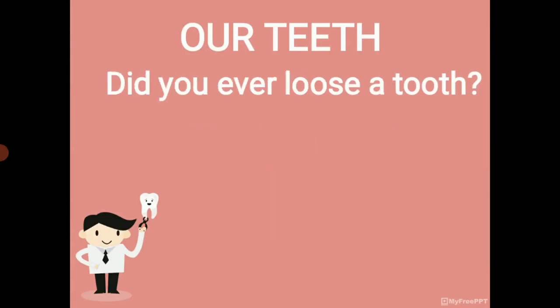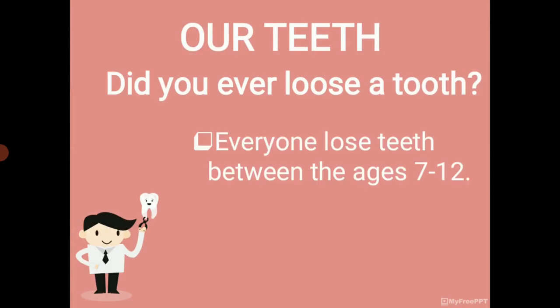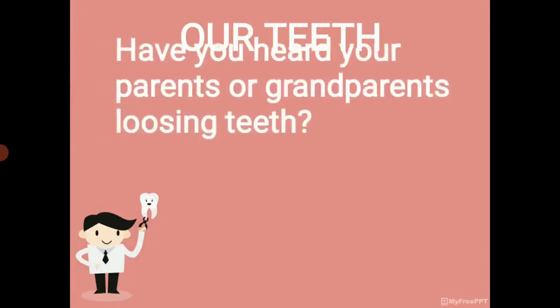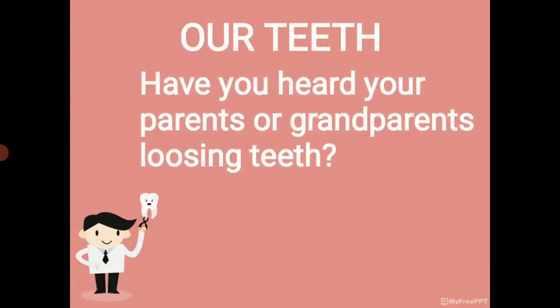Did you ever lose a tooth? Yes, everyone loses teeth between the ages of 7 to 12. These are our milk teeth. Have you ever heard of your parents or grandparents losing teeth?